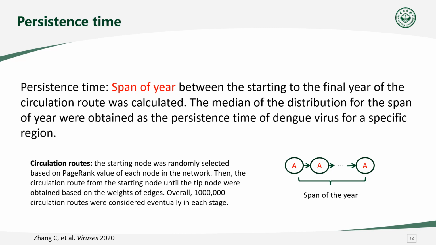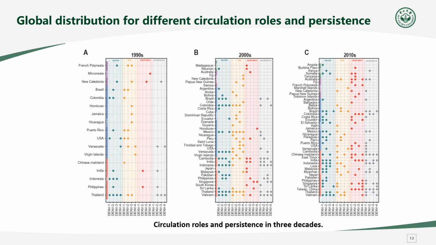It shows that Thailand, Indonesia, and Vietnam in Asia, and Venezuela and Colombia in the Americas were identified as sources for all 4 serotypes in different decades. Besides that, it is interesting to find that the destinations are mostly in island regions such as Madagascar, Fiji, Jamaica, Barbados, and so on.